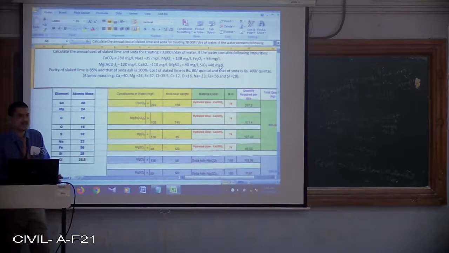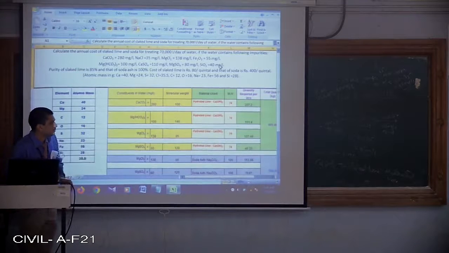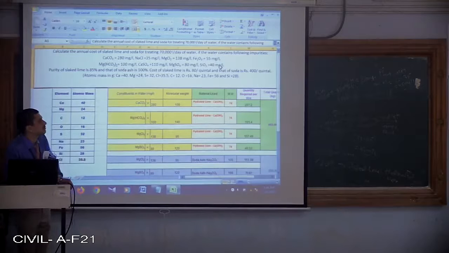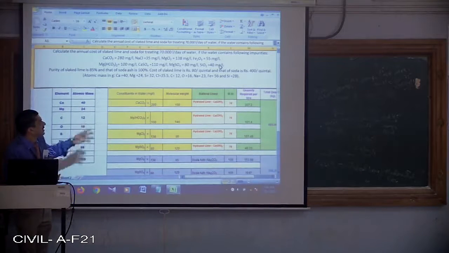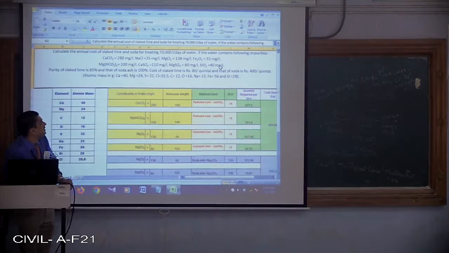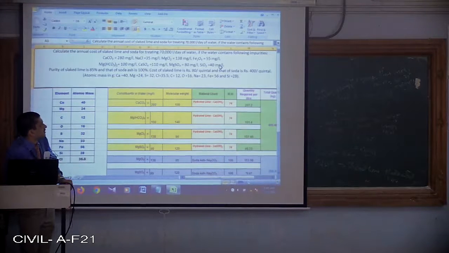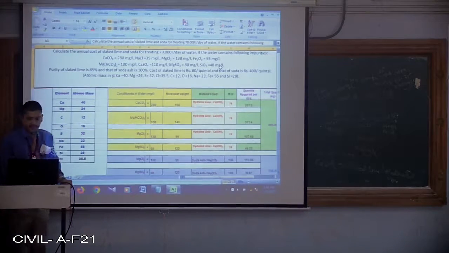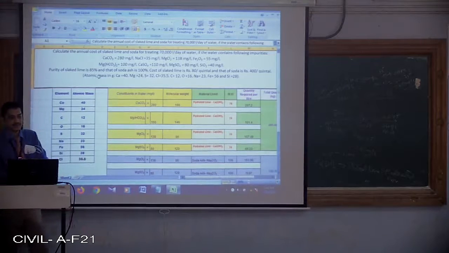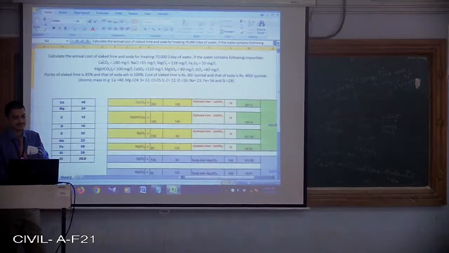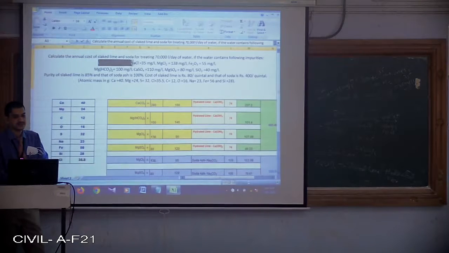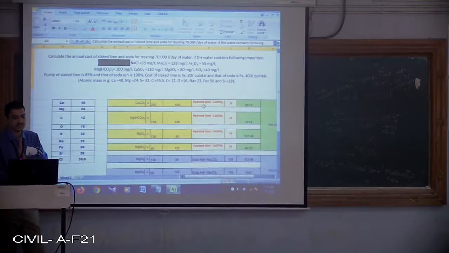Earlier, I just wanted to introduce a term 1 million, so 10 to the power 6, so I have taken that. So, in this case, I just change the value, that's it, 70,000 liters per day of water has to be treated. And the water consists of the following impurities: CaCO3, 280 mg per liter. So CaCO3 is removed by what?